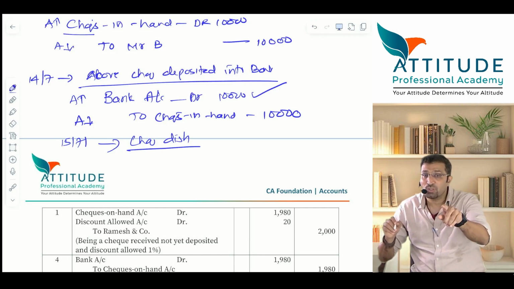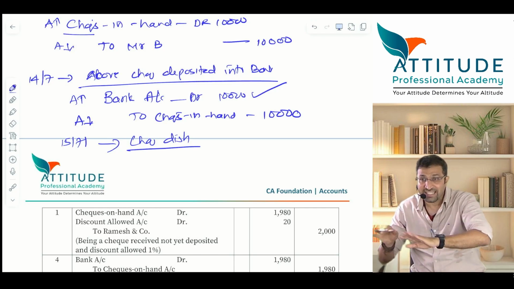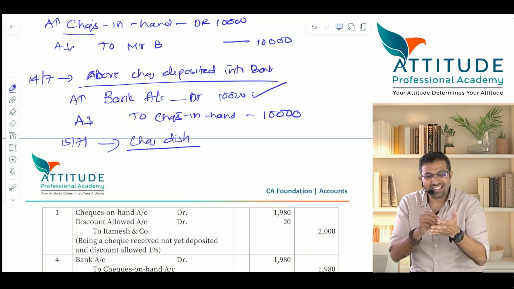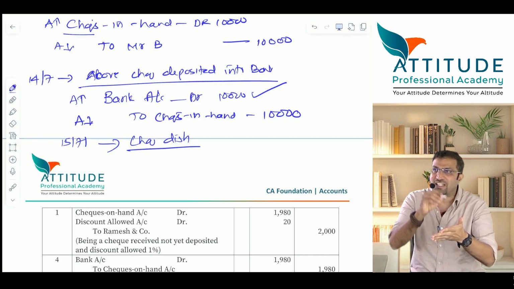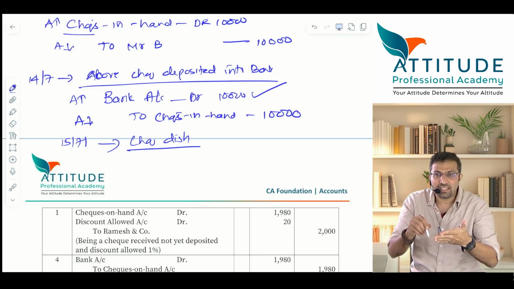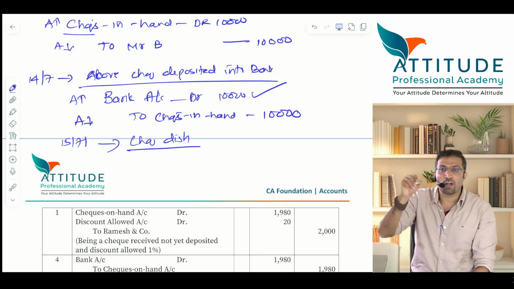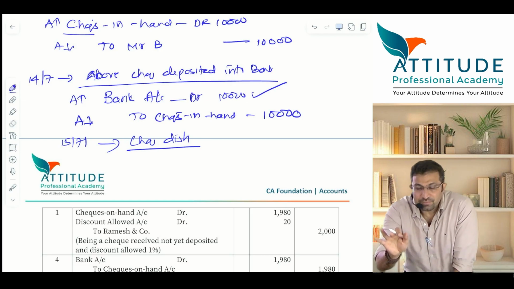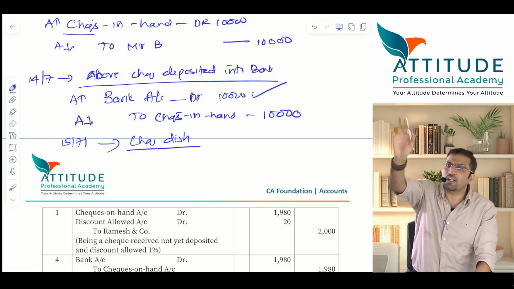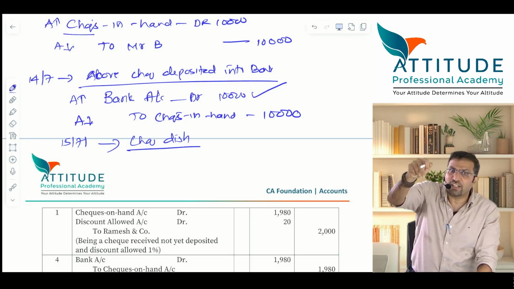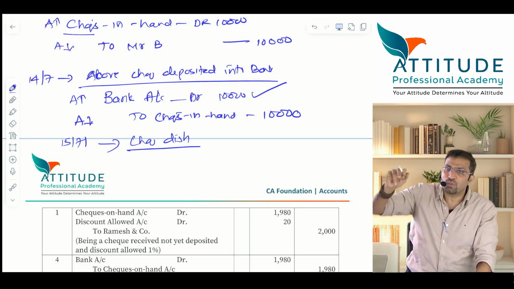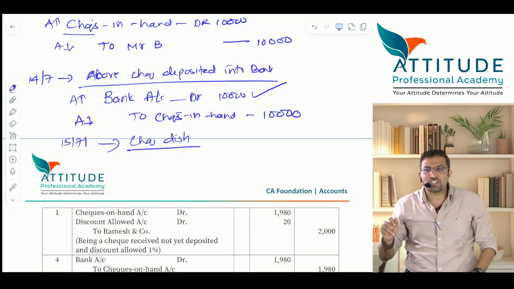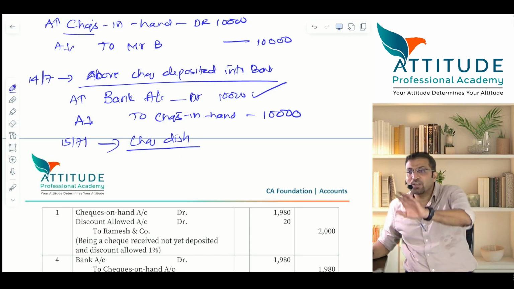So this is the problem if the check is bounced. But this check should be bounced for want of funds. Funds nahi hai karke bounce hona chahiye. Signature match nahi kar raha. If the signature is not matching, date is not proper, the figures are not written properly, there's a spelling mistake, or numbers you have gone wrong, then you cannot put a case under section 138. Is that clear? So this is there in your Negotiable Instrument Act. When I teach Negotiable Instrument Act, I'll be referring to this section 138.